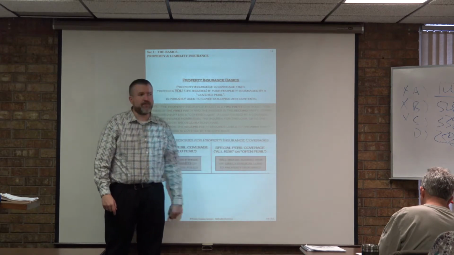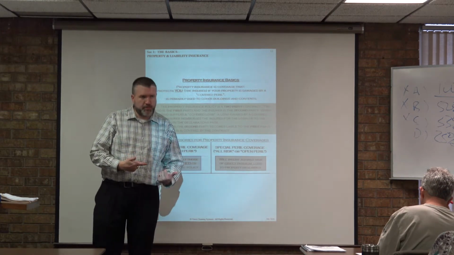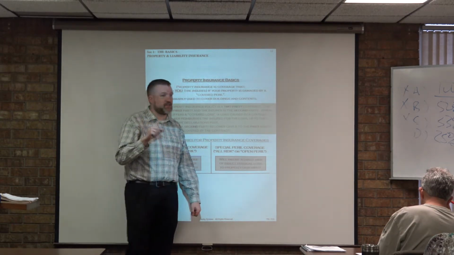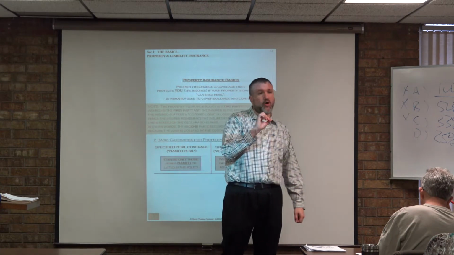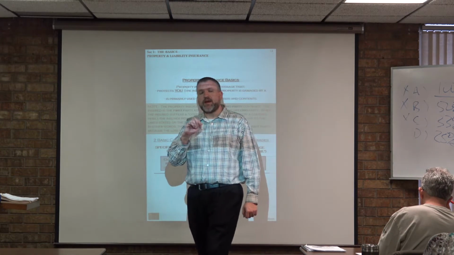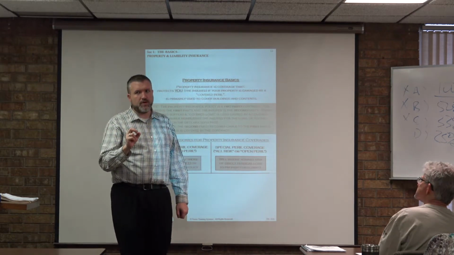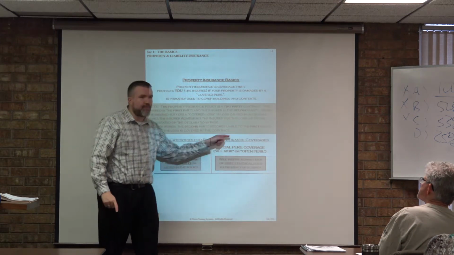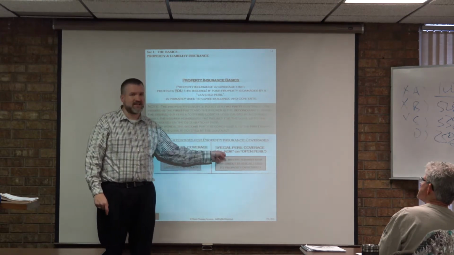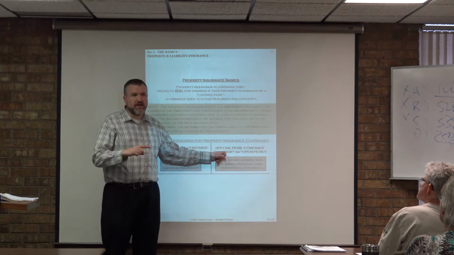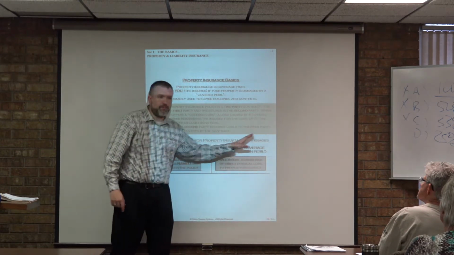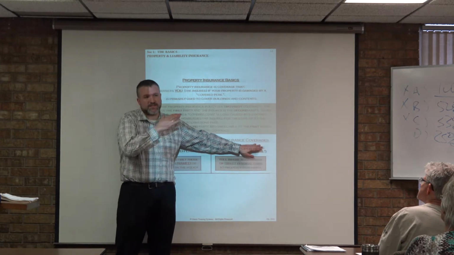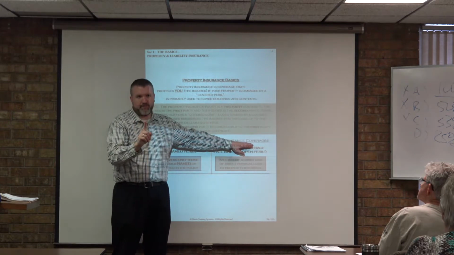Or we can choose this coverage right here. This is called special peril coverage, or we have two other words that we use for this, and your test will use both of these phrases, so you've got to be prepared for both of them. The first one is called all risk, and the other phrase is called open peril. But that's very deceptive, because it might lead you to believe that every single risk, every single peril is covered here. That is not necessarily true. Because there could be things that could happen to your property that won't be covered. Why? Not because they're not a named peril, but because the insurance company has actually specified that as a reason that they won't pay a claim.